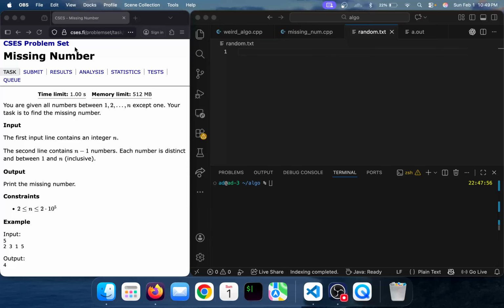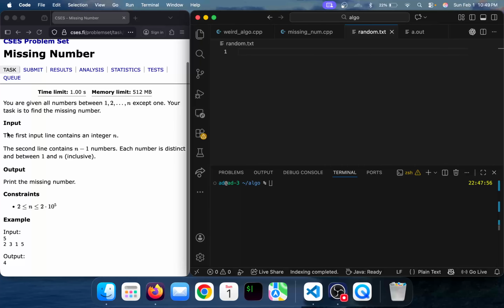Hello guys, today we will be solving the second problem from the CSES problem set. So let's look at the problem. You are given all numbers between 1 and n, except one, and your task is to find the missing number.